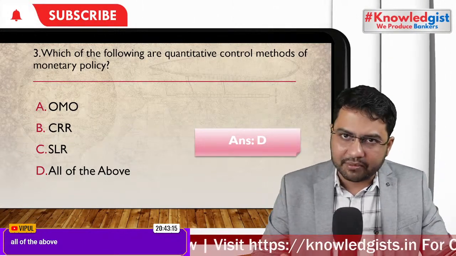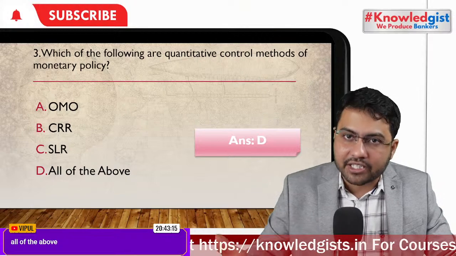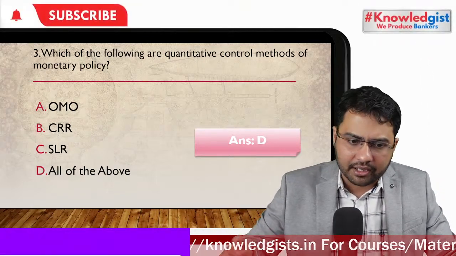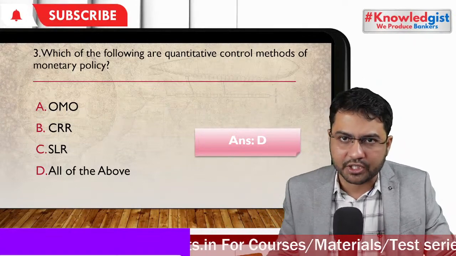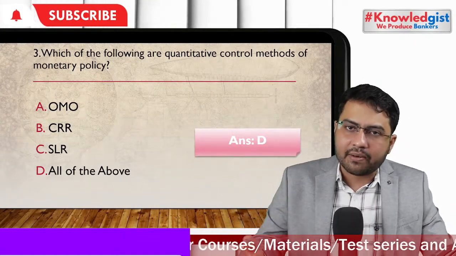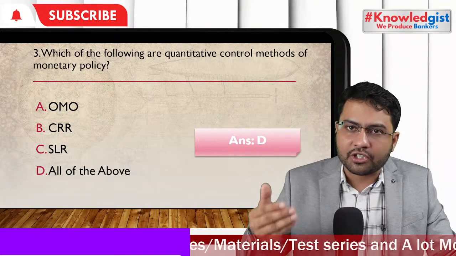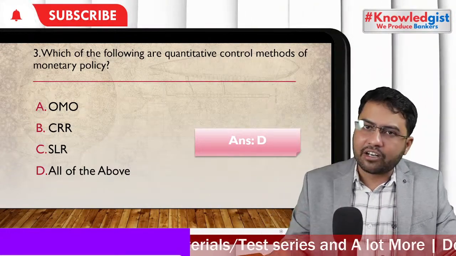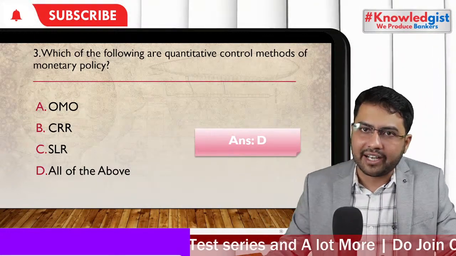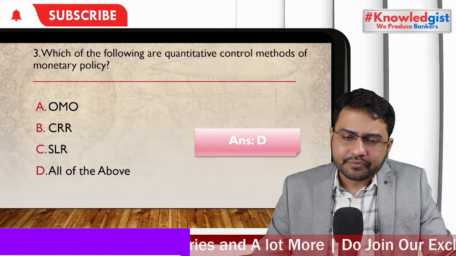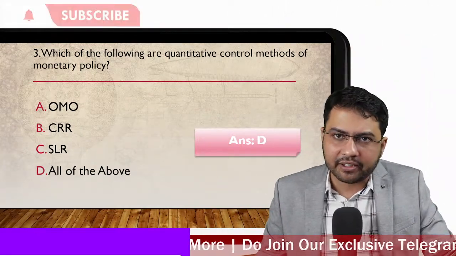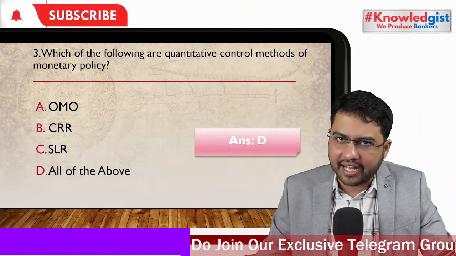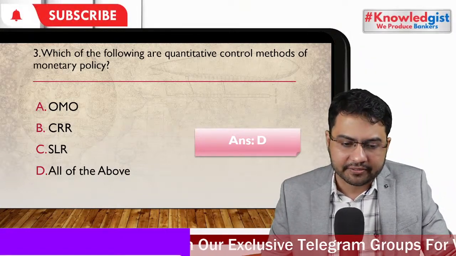So what is a quantitative tool? It can be measured in percentage or in a number. OMO is open market operation, simultaneous buying and selling of government securities, to check inflation or to check the circulation of money in the market. Then comes the cash reserve ratio, which is currently at 4%. That is the excess cash is parked with Reserve Bank of India, and RBI pays no interest on that. It's a mandate from Reserve Bank of India.